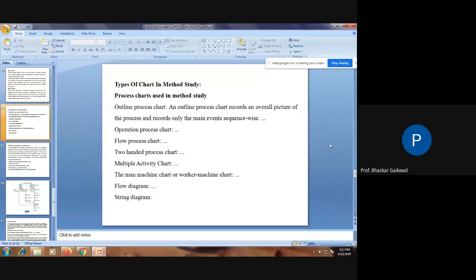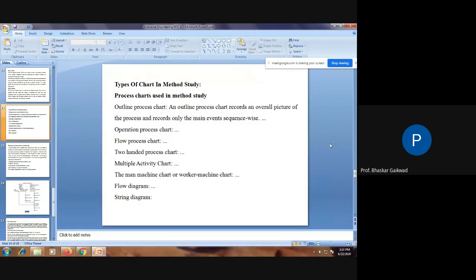In this one chart, we can show this activity and find out the rejected, meaning not useful activity, so that it is useful to manufacturing. Then the man machine chart, or worker machine chart, means how many workers can handle how many machines, what is the flow of the materials from machine to machine, and in what way the man material relation will be there. So these things you have to notate in this technique.